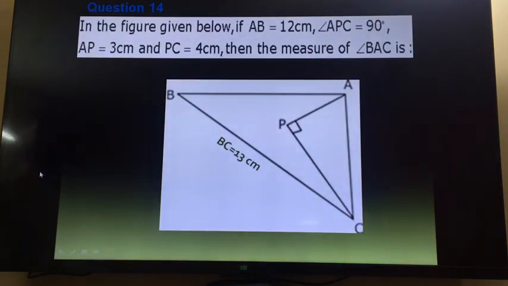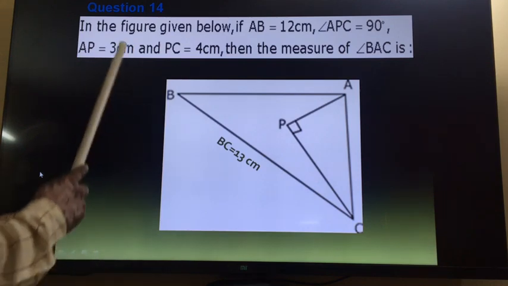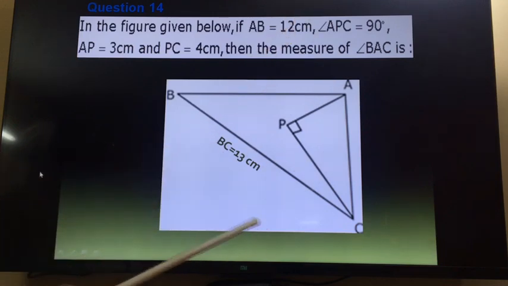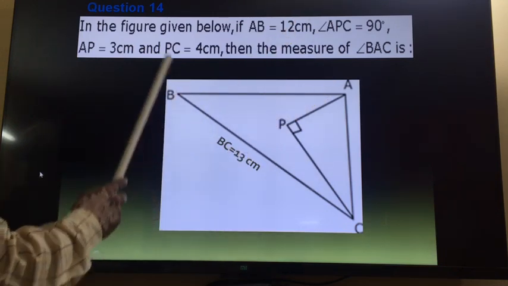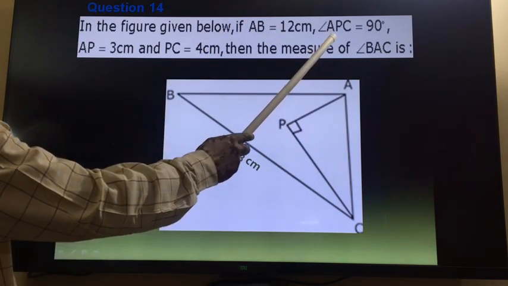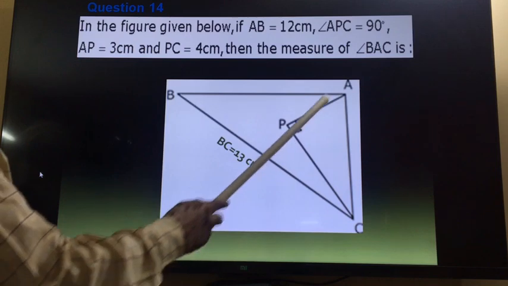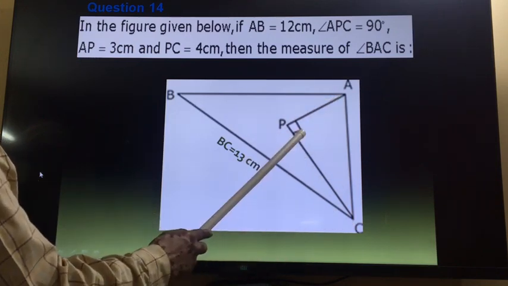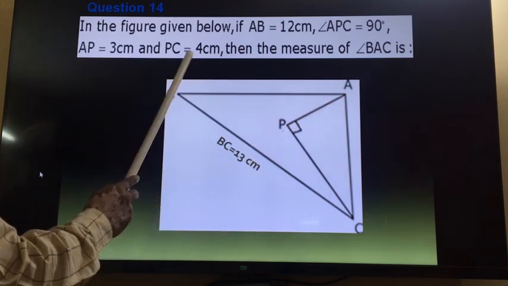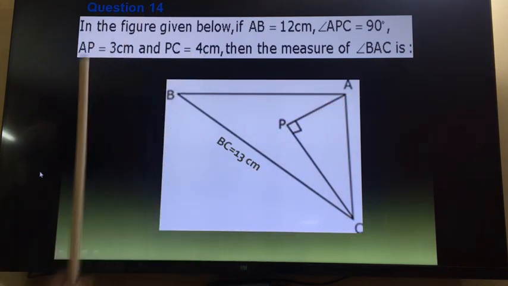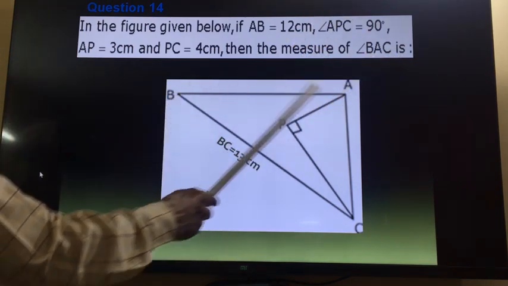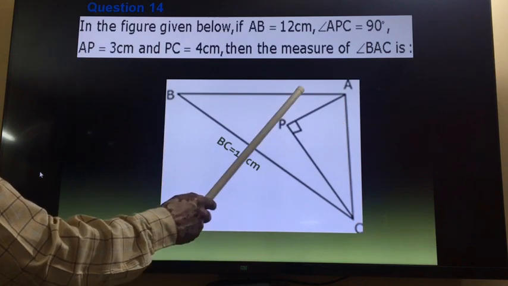Now question number 14. In the figure given below, AB is equal to 12 centimeter. Angle APC is equal to 90 degrees. AP is equal to 3 centimeter, and PC is equal to 4 centimeter, given. Then what is the measure of angle BAC? We have to find out angle BAC. What is the value of this angle?